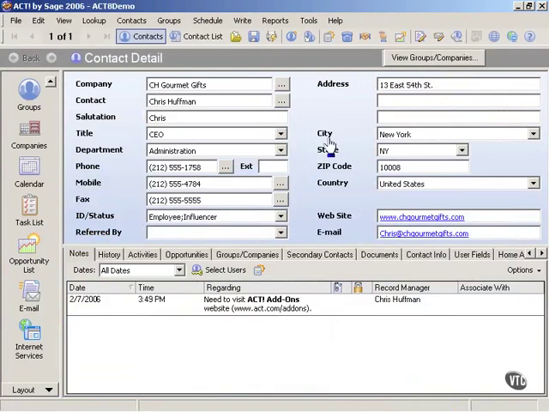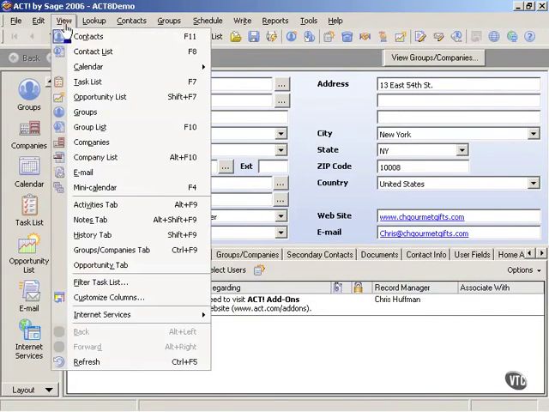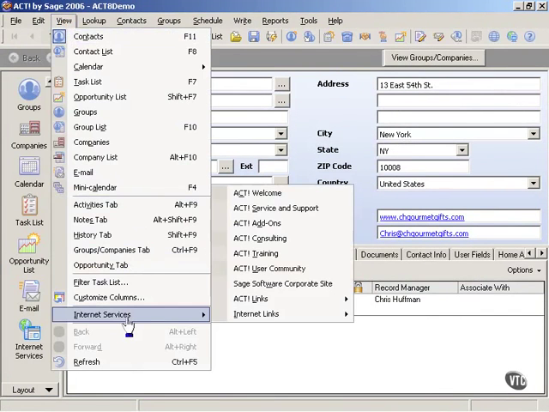So we'll close the browser and then click on View, come down to Internet Services, and notice then that these are just quick links to where we were on the web page.